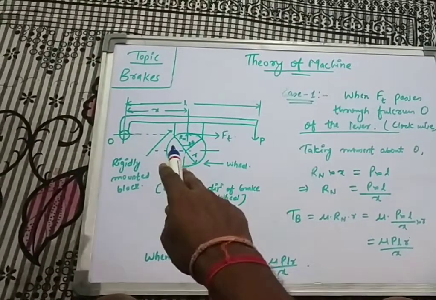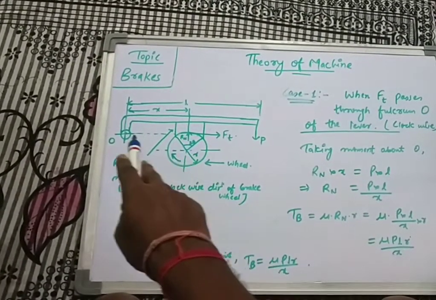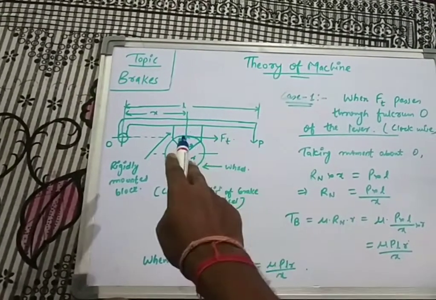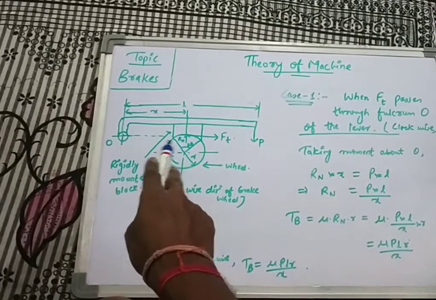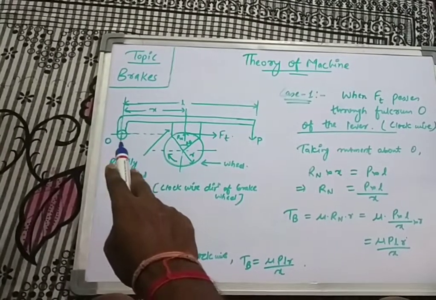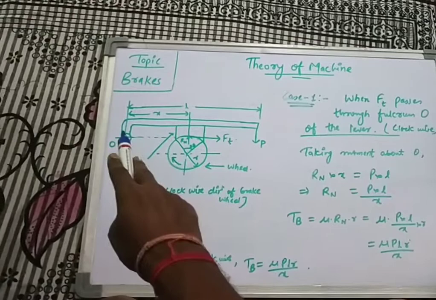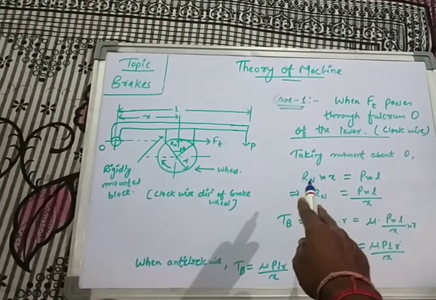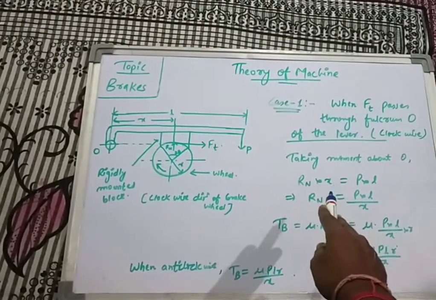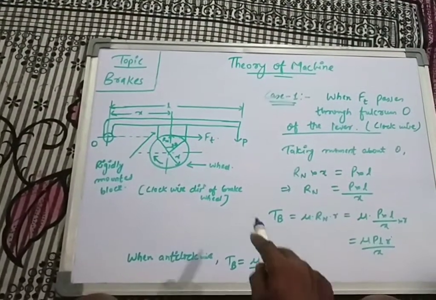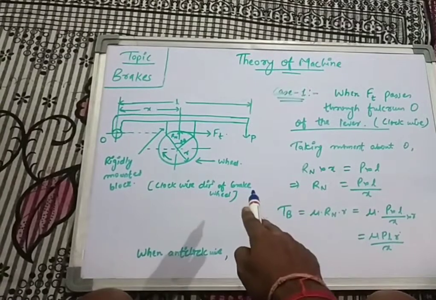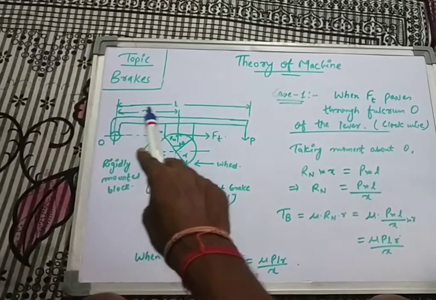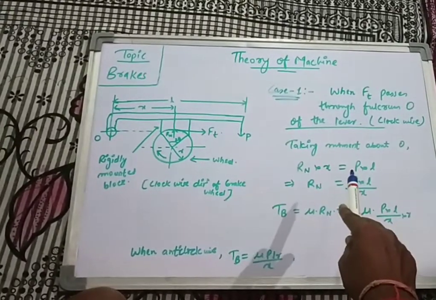While taking moments, we can see that the direction of Rn is upward, and the distance between the point O and the force Rn is given as x. So this x will be the perpendicular distance for Rn. That's why I have written Rn into x, that is force into perpendicular distance. Now the force P is along the downward direction, and the distance between O and P is given by the whole length of the lever. That's why I have written P into L.